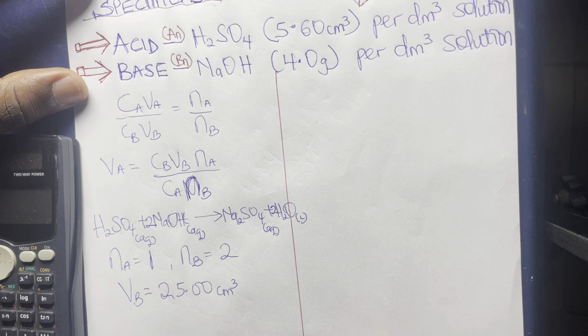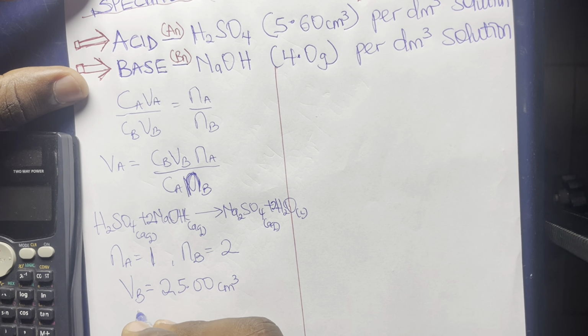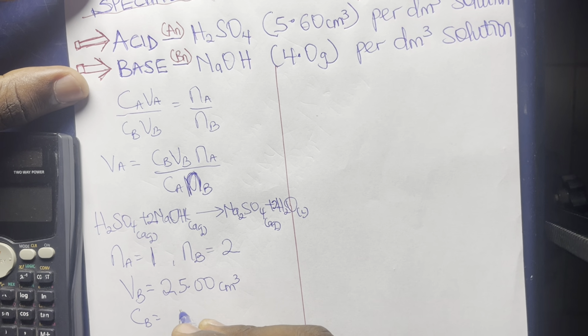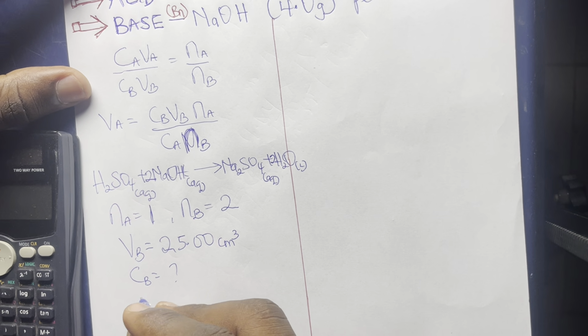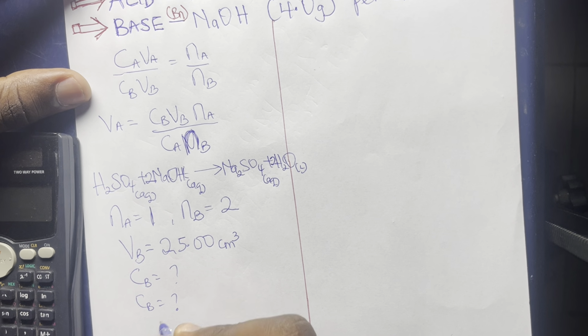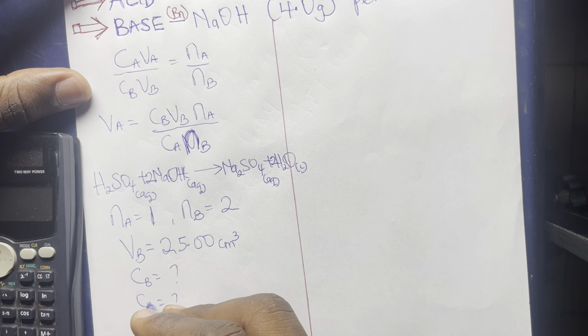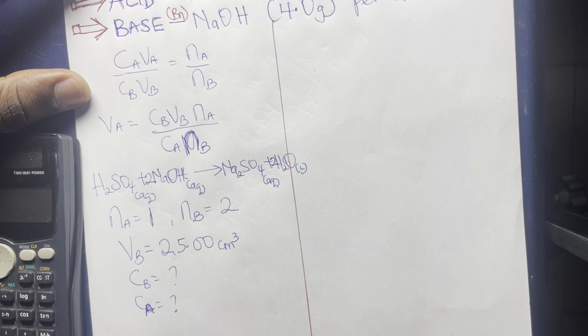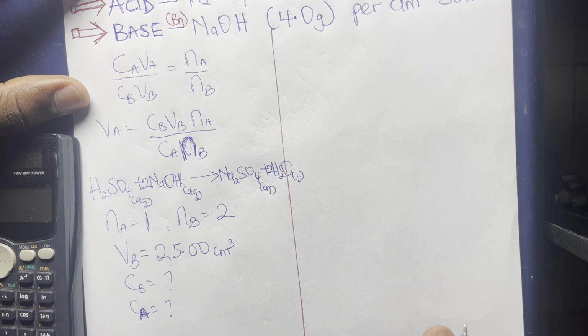Good. So what are we left with? The next thing is to look for the concentration of B and the concentration of A, meaning we are looking for our Cb, which is unknown, and also our Ca, which is unknown. These are the two things we are now looking for. Let me start with Cb first.